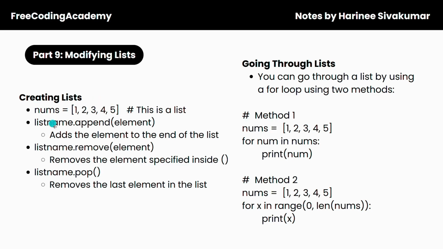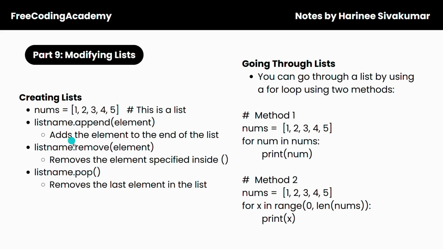Next, how do you add or remove elements from this list? If you include the statement list name dot append and then some element inside parentheses, this is going to add the element to the end of the list. So let's say we wanted to add the number 6 to this list. Then we would include the statement nums.append and then 6 inside parentheses.